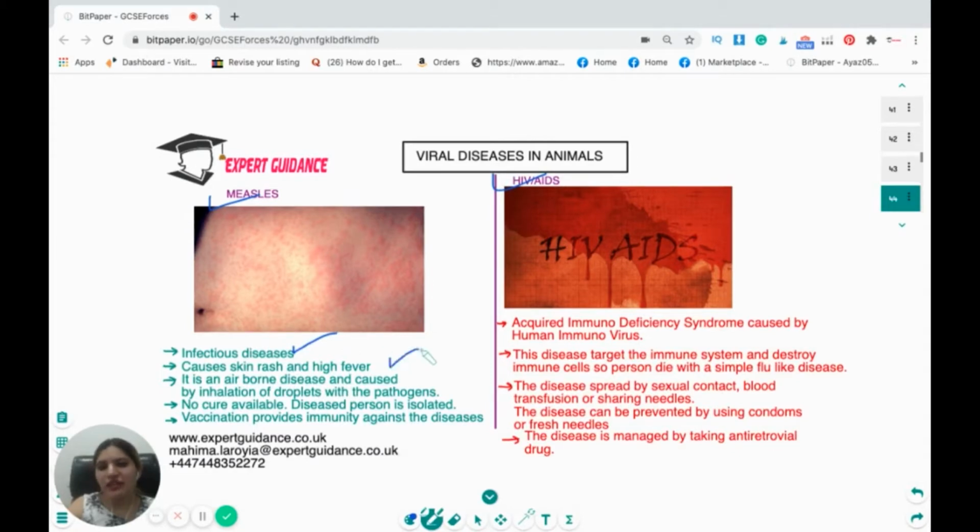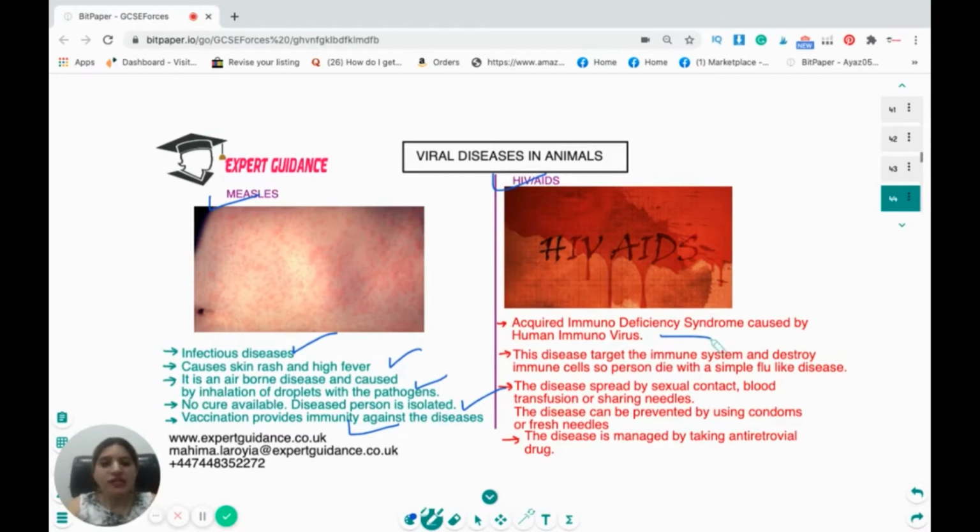It causes skin rash and high fever. It is airborne and caused by inhalation of droplets with the pathogens. No cure is available. The diseased person is isolated, and there's a vaccination that provides immunity. HIV is the human immunodeficiency virus which causes acquired immunodeficiency syndrome.